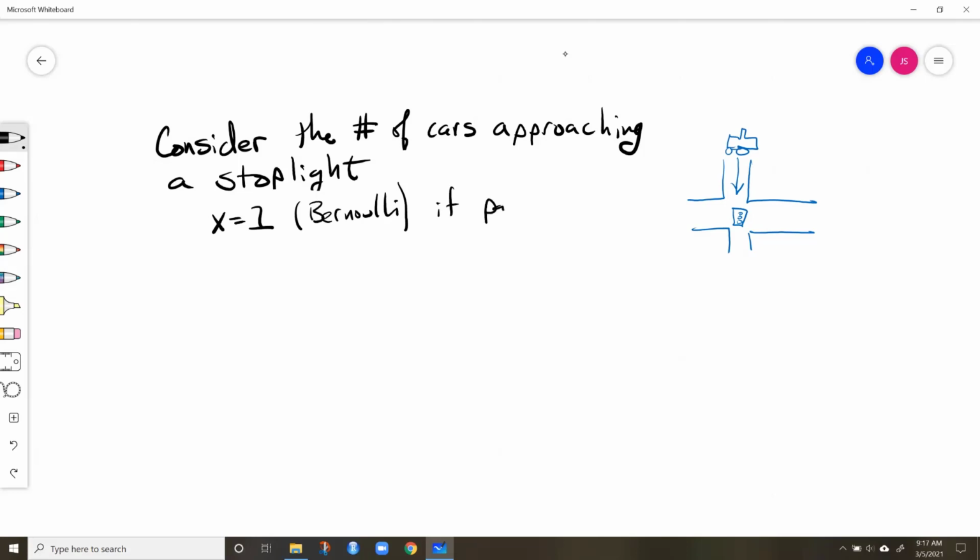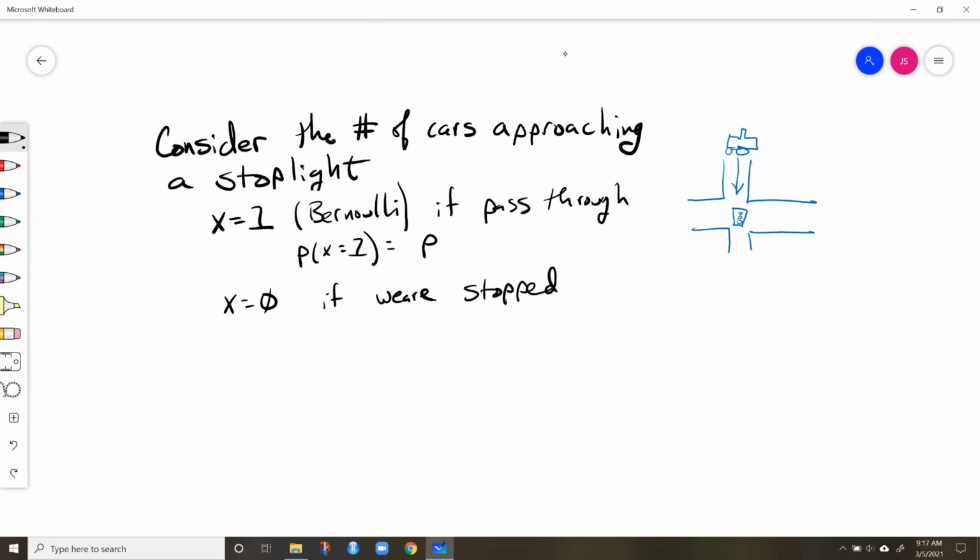if we pass through the stoplight. The probability that X is equal to 1 is some probability. We don't need to define it now, but say my probability at any given point coming to this intersection is 75%. It's a pretty long green light. X is equal to 0 if we are stopped. We get that red light, or yellow. We slow down and stop if we see that.